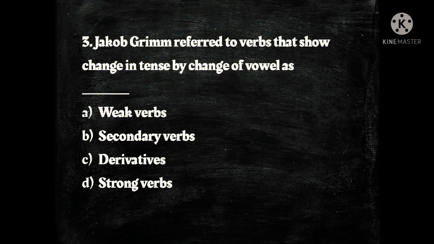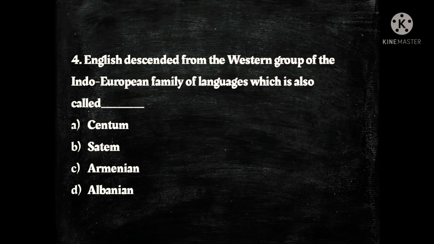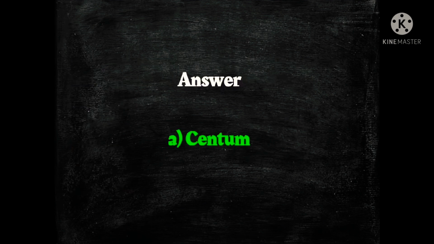The options are weak verbs, secondary verbs, derivatives and strong verbs, and the answer is D. strong verbs. Next question, English descended from the western group of the Indo-European family of languages which is also called dash. The options are A. Kentum, B. Satem, C. Armenian and D. Albanian, and the answer is A.